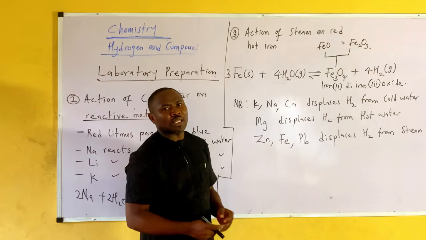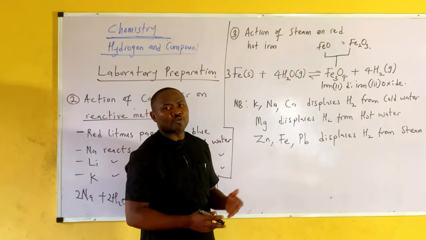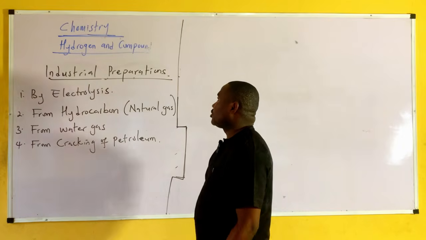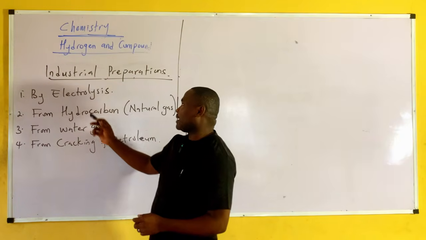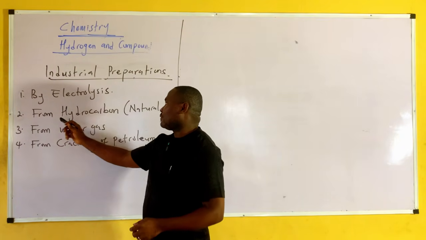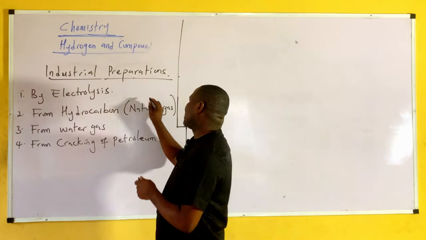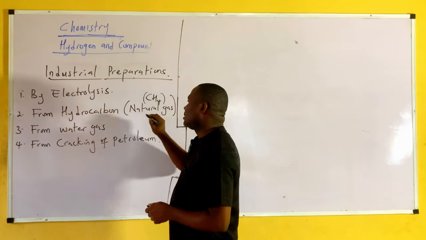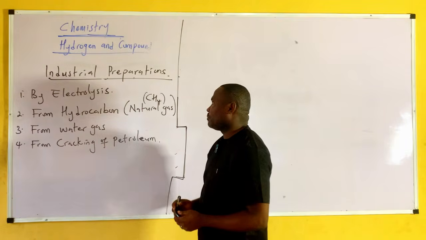As you're going through this class, take some past questions and start making some attempts at some questions with the knowledge you are gathering about hydrogen and its compounds. Now let's look at industrial preparation of hydrogen. Now we have electrolysis, from hydrocarbon, natural gas, a good example of which is your methane, from water gas, and from cracking of petroleum.